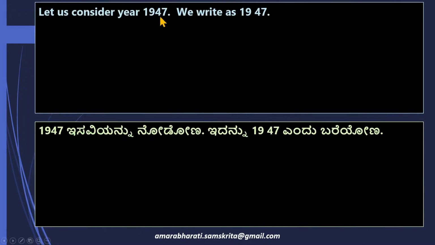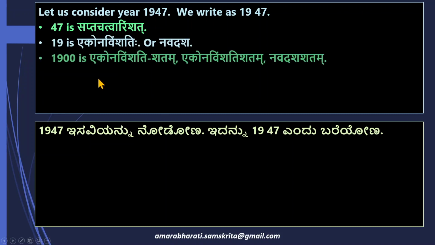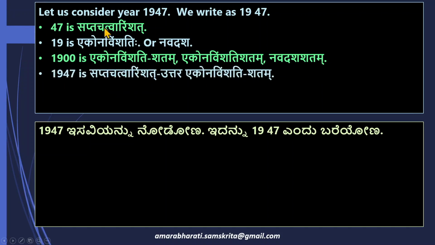Let us consider the year 1947. We write this as 19, a space, and 47. 47 is Saptachatvarimshat. Next, 19 is Ekona Vimshatihi or Navadasha. 1900 is Ekona Vimshati Shatam, Navadasha Shatam. 1947 is Saptachatvarimshat Uttara Ekona Vimshati Shatam.